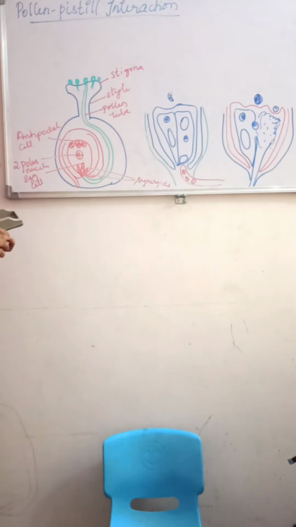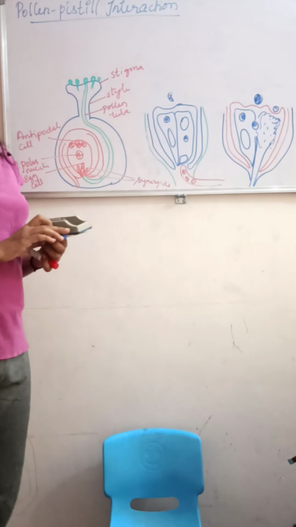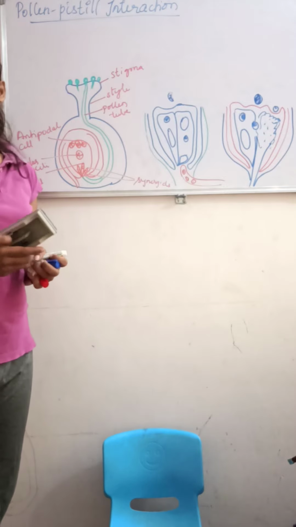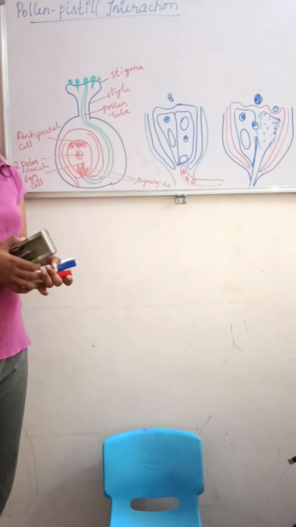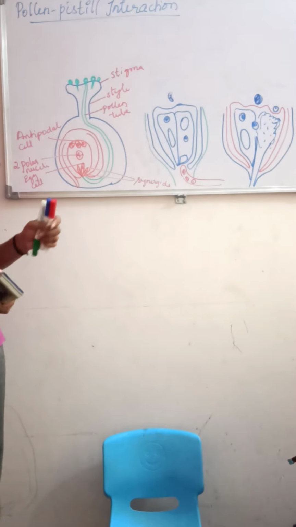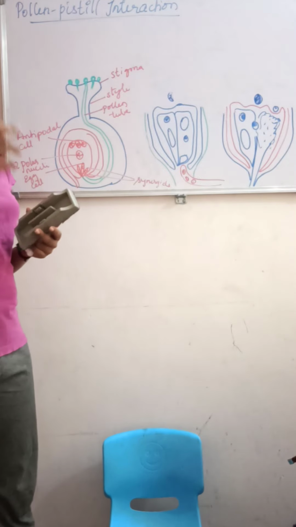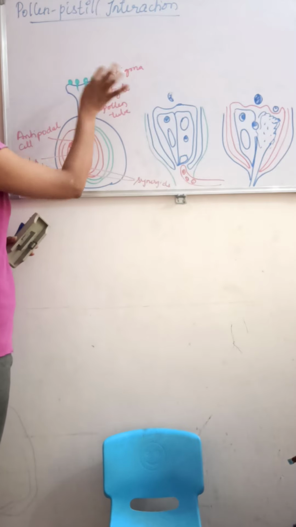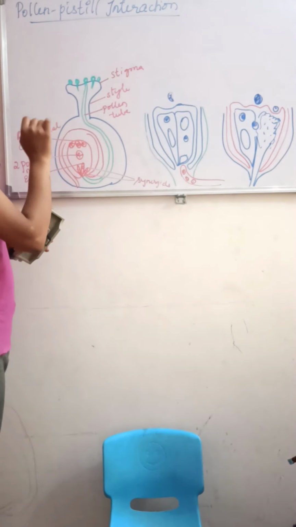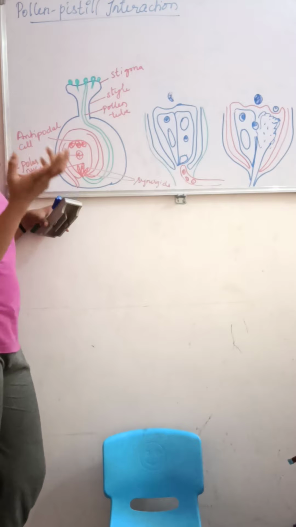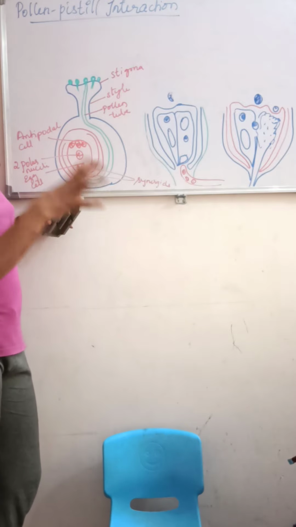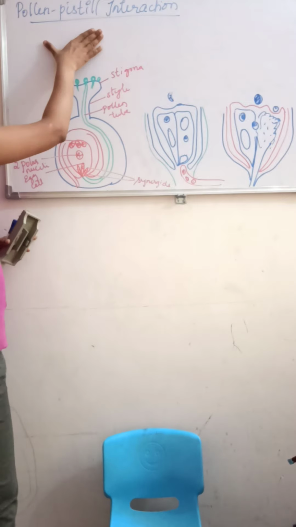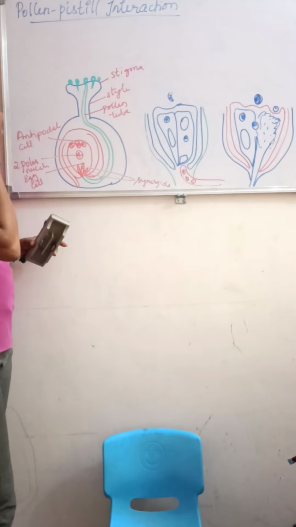So what will happen here? We know the pollination process, right? There will be a transfer of pollen grain from the anther to the stigma. That is nothing but the pollination. The pollen grains will be released on the stigmatic surface. When they have been released, what are all the things going to happen? That is nothing but the pollen pistil interaction.